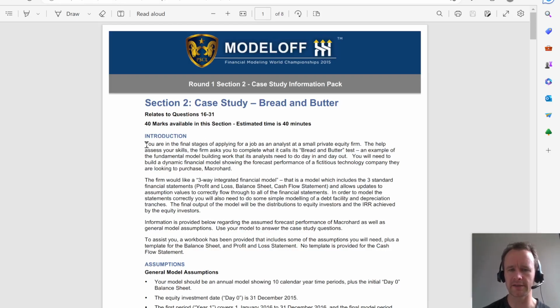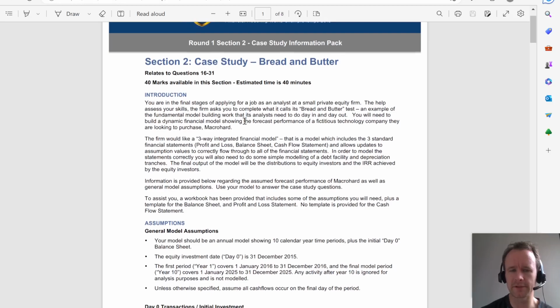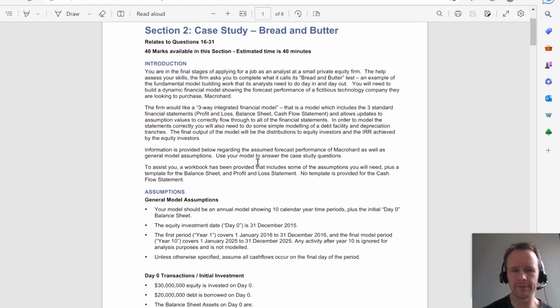The idea is you're applying for a job at a PE firm and they're giving you a kind of basic financial modeling test. I haven't actually applied for a PE job, so I don't know how close to reality this is, but it's at least styled off the kind of simple exam that a PE firm might give you. I suspect they'd give you more than 40 minutes to do it, but there you go.